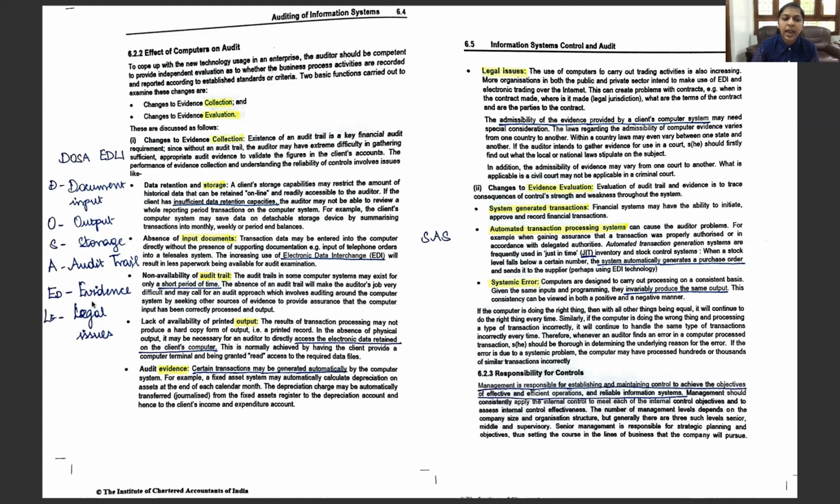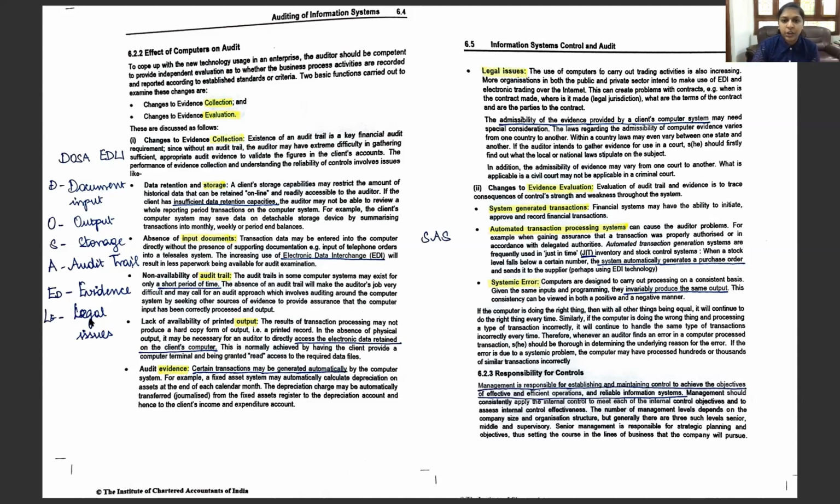And next one is evidence, audit evidence. And here we say certain transactions may be generated automatically by the computer. So for example, the calculation of depreciation is not done by us, it is generated automatically by the computer. And if there's going to be some mistake, it has to be traced back again from a final report and then it has to be corrected.